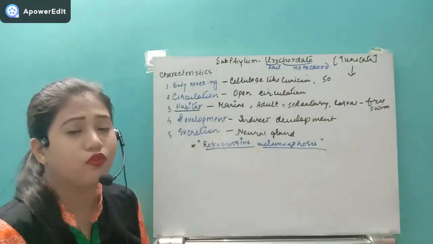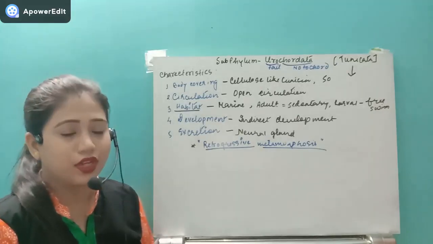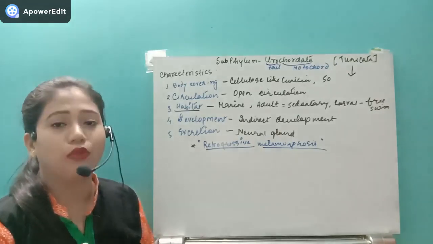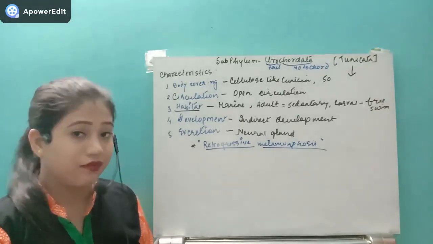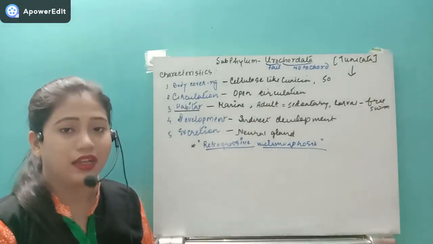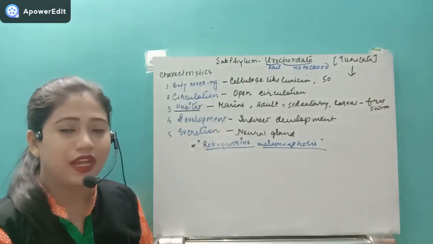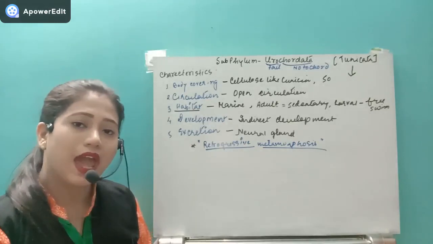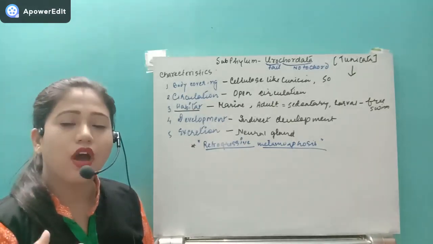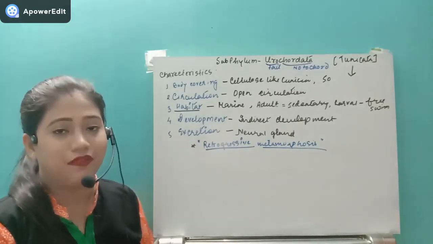Now all of us, we know what is metamorphosis. Metamorphosis means it is a phenomenon by which one larval stage undergoes modification and after that they become adult. Okay, their larval stages are underdeveloped, they do not have some advanced characteristics, and whenever they metamorphose to adult, the adult organism will have all those advanced characteristics. So whenever an organism undergoes metamorphosis, it is actually for their advancement.